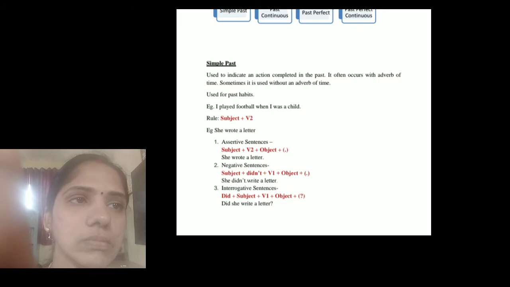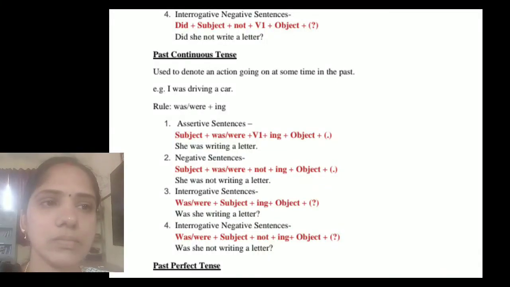Am I clear? Then we can see interrogative negative sentences. For example, did plus subject plus not plus verb one form plus object plus question mark. Did she not write a letter? This is an example of an interrogative negative sentence for the simple past tense.